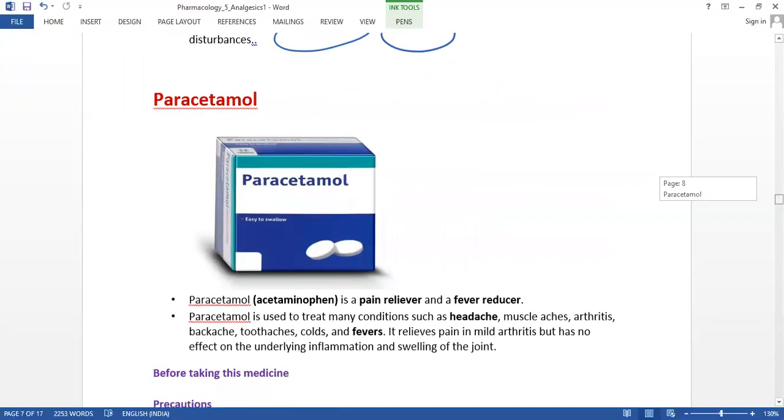And the next medication is paracetamol. This we all know, this is also a pain relief tablet, a painkiller tablet.